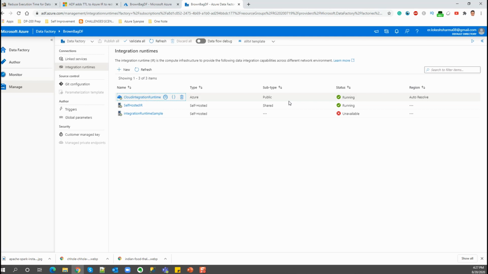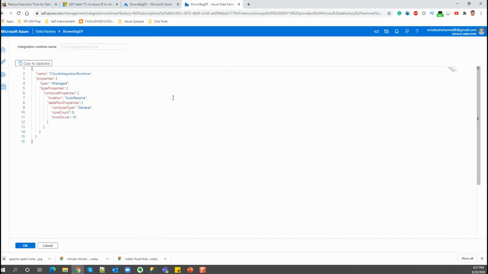Microsoft has given a screenshot where you just hover on top of the integration runtime. It gives you 3 points where you just click on that. It gives you the option of editing that particular integration runtime. But for us, I'm not able to see that, so not sure what is missing. I actually spent 5 or 10 minutes yesterday to find out where it is. Then I ultimately used the coding window to make the changes.